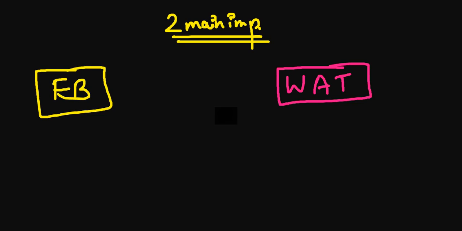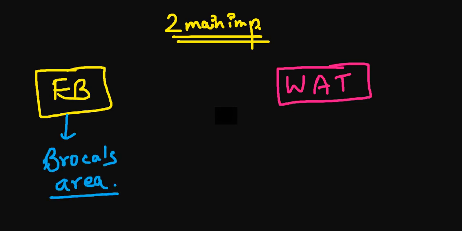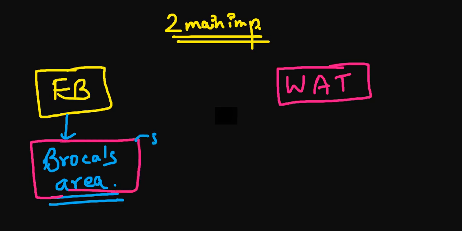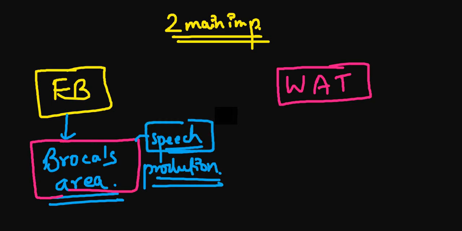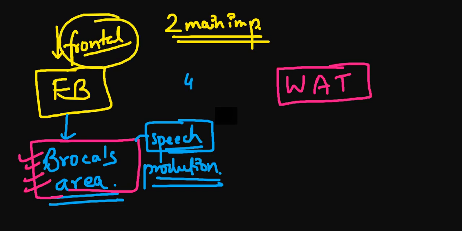Listen very carefully. This is very important for your entire life, and this is called the Broca's area. Whatever I am saying to you right now is possible only because of the Broca's area. Why? Because this is responsible for your speech production. Whatever speech you produce in daily life is because of this Broca's area. It is located in the frontal lobe. I hope you know there are four lobes of our brain: frontal, parietal, occipital, and temporal. In the frontal lobe, we have the Broca's area.